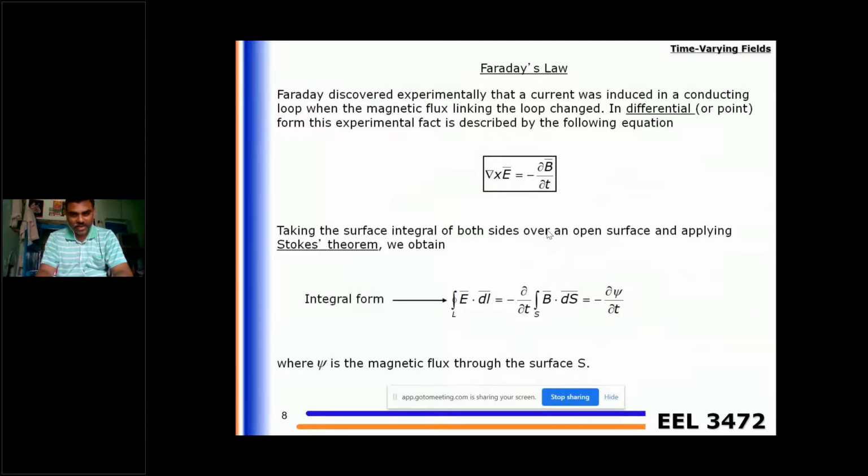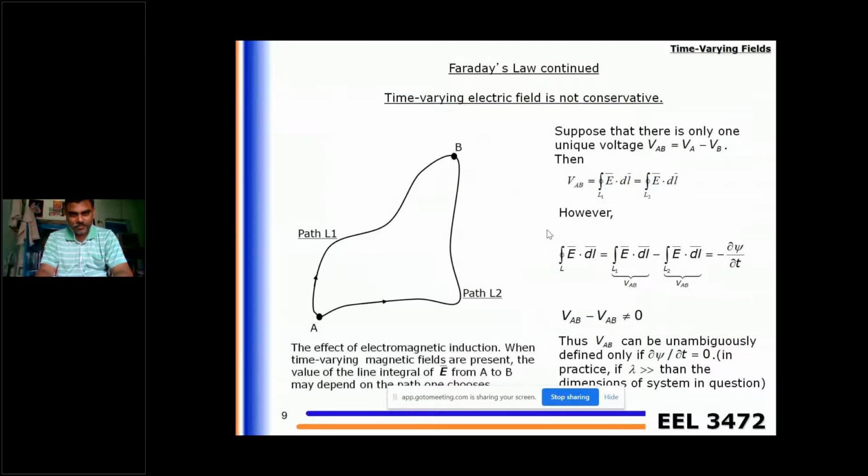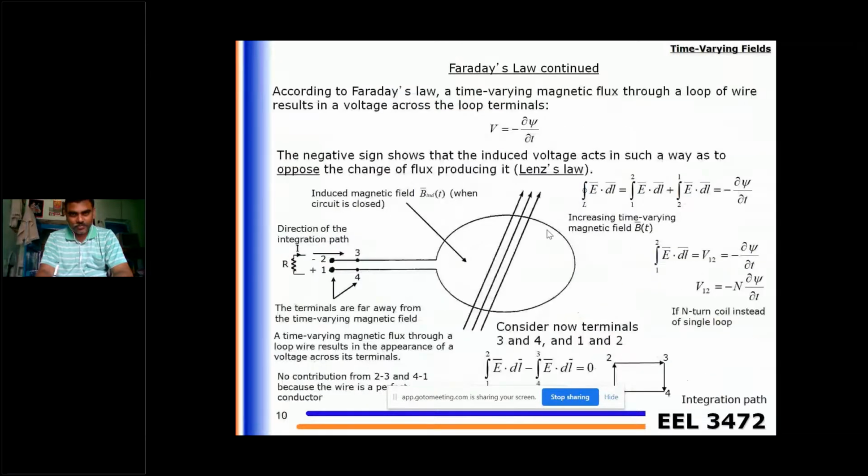Accordingly we can define electric potential also. V is given by minus n d psi by dt. Generally we take the number of turns n as 1, so the potential V is minus d psi by dt.